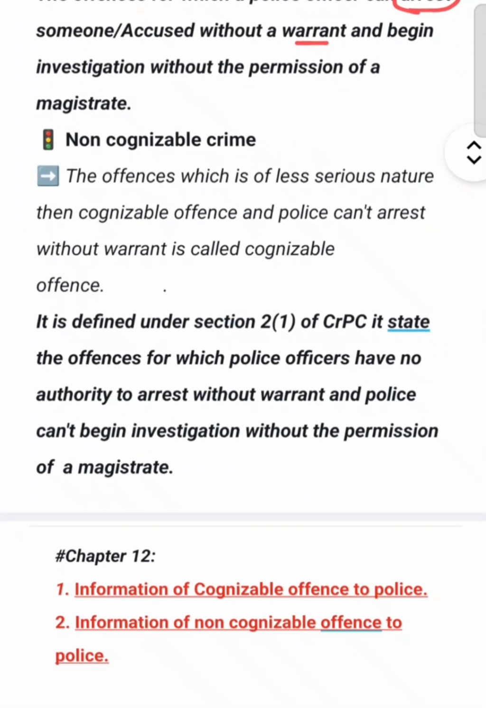Now moving further, non-cognizable crime. The offences which are of less serious nature than cognizable offenses, and for which police can't arrest without warrant, are called non-cognizable offenses. Minor crimes such as theft and defamation are considered non-cognizable offenses. In such cases the police can't arrest without a warrant, meaning the police need magistrate permission before arresting someone.